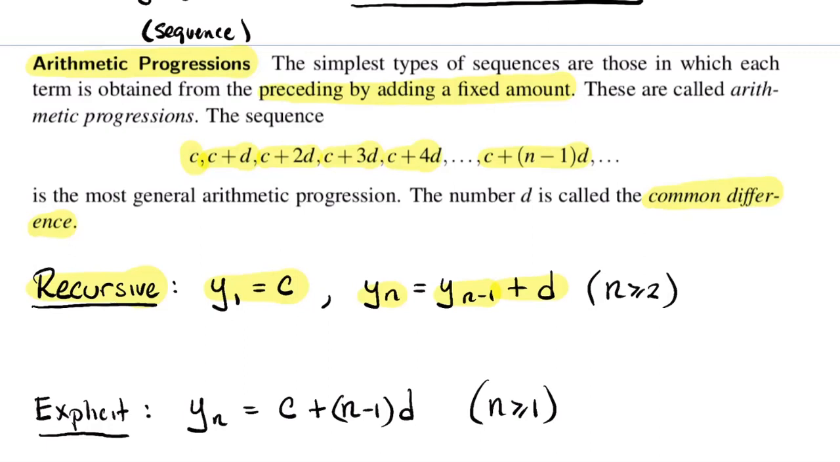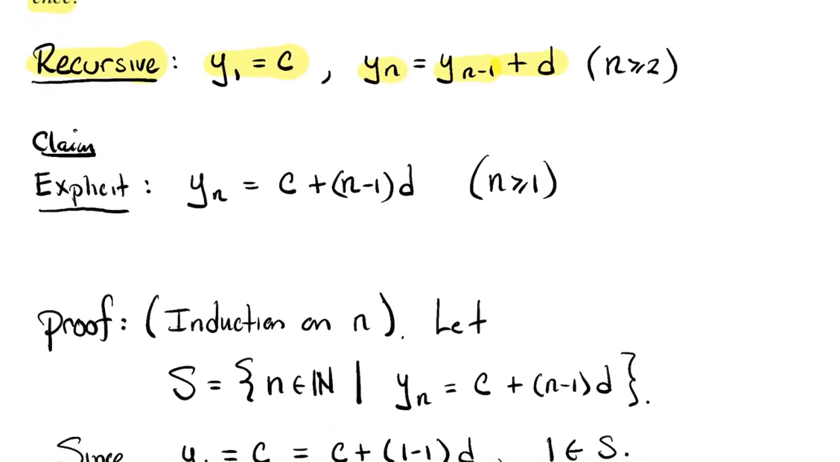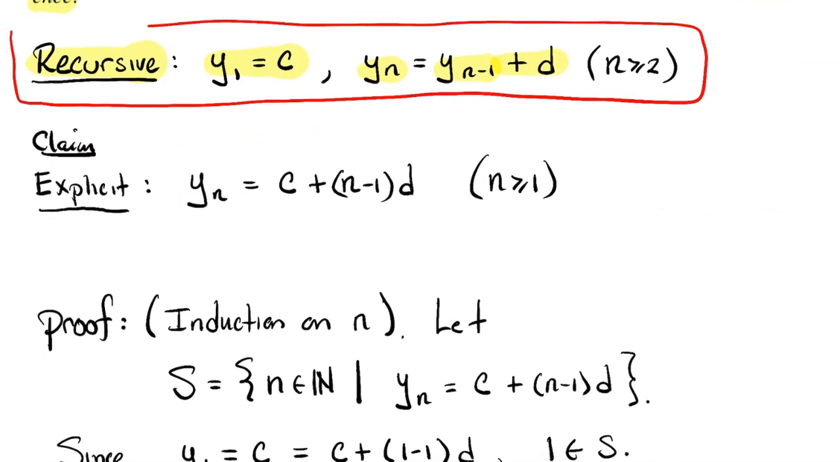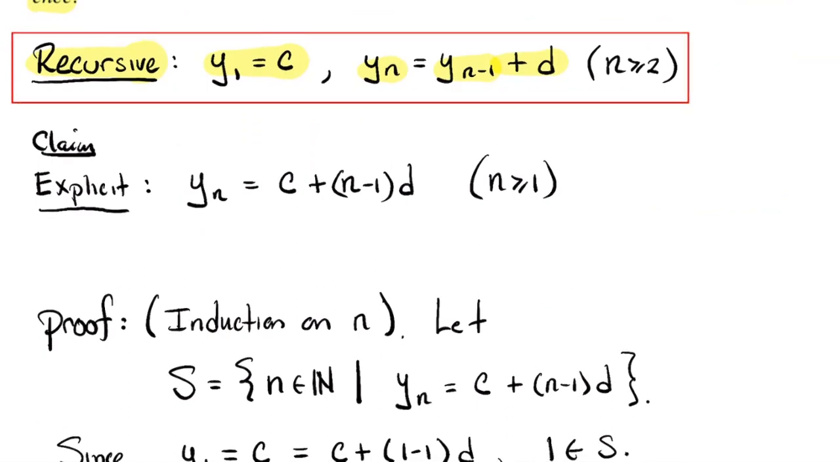So I'm going to make a claim here that an explicit formula for such a sequence, an arithmetic progression, is given by the expression written there. Yn is just C plus the factor n minus 1 times this common difference. All right, and I'm going to prove that claim. So the way I want you to think about this is I've been given this recursive formula. So think of what I'm drawing this red box around as a given. And then I'm making this claim that explicitly the nth term of that sequence is given by that formula.